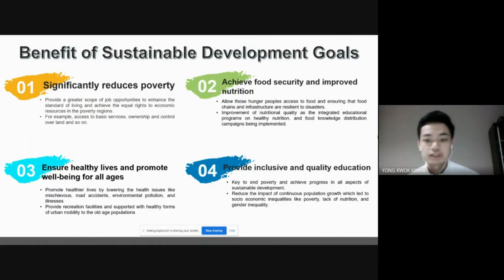The fourth benefit is providing inclusive and quality education. As we know, education is the key to ending poverty and achieving progress in all aspects of sustainable development. By adopting the Sustainable Development Goals, it will help to reduce the impact of continuous population growth, which leads to socio-economic impact. For example, inequality like poverty, lack of nutrition, and gender inequality.